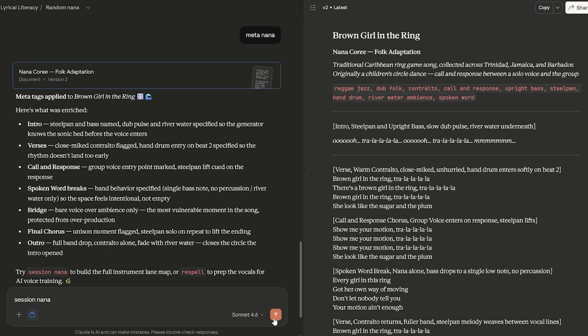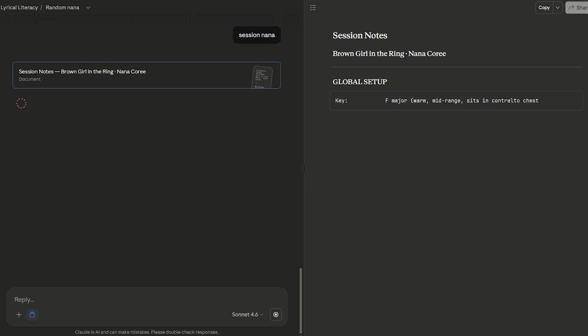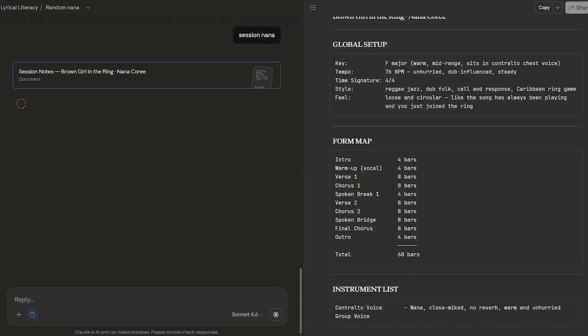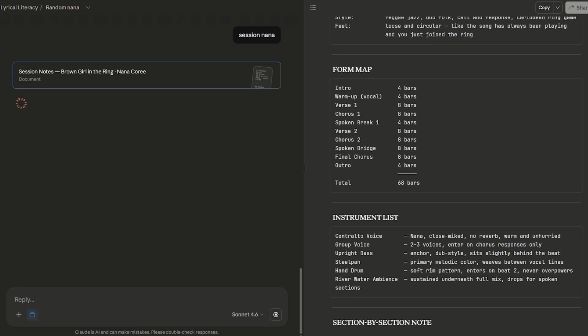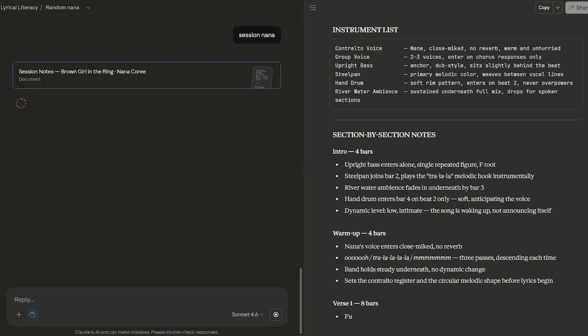Let's type Session Nana for complete session note documents. This gives you the key, the tempo, and a form map showing every section with bar counts and notes for each instrument. Hand this to a producer or paste it into your DAW setup.